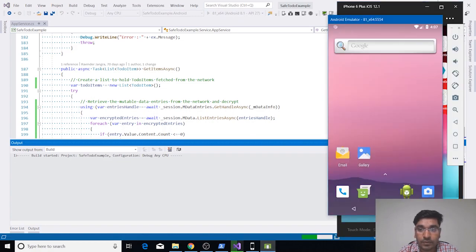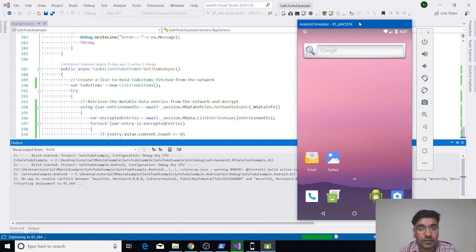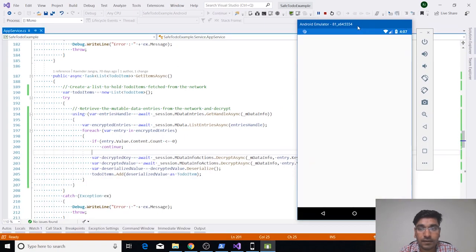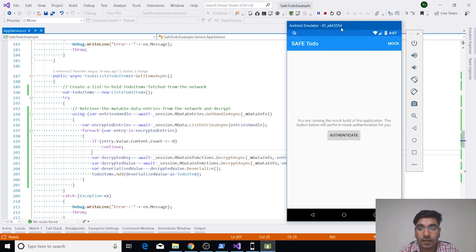So we have our emulator running here. Let's run it, and then we will try to use our application. It's compiling, and here we have our application. This application is showing that it is running in mock mode, and it has an authentication button. So you can authenticate. It will do a mock authentication. I mean, it will create a mock authentication file, and then it will store your data there.